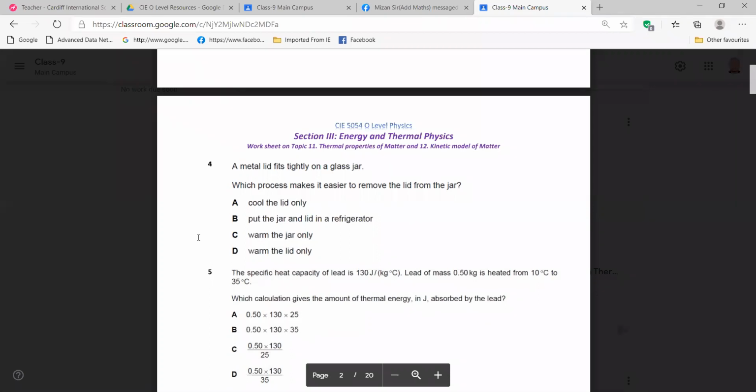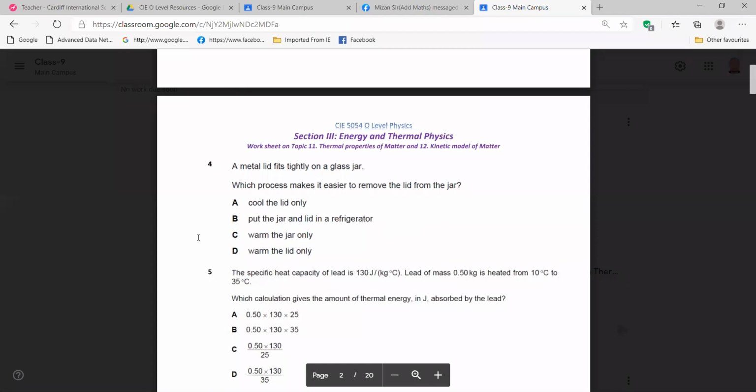And then we have warm the jar only. If you warm the jar only, what will happen? The jar will expand, but the lid will not expand. Then again it is more tight, isn't it? Sir, D is the correct answer. And then the final one, warm the lid only. Then there is expansion in the lid only. That one will make it easier to open, right? There is no expansion in the glass jar. Only the lid is expanding. Then it is loose, right? You can open it easily. So the answer is D.